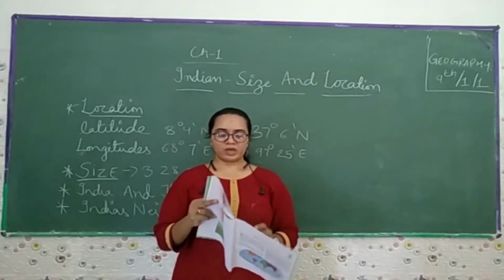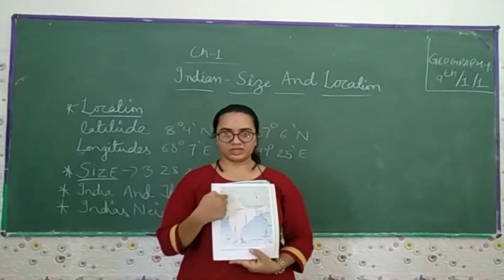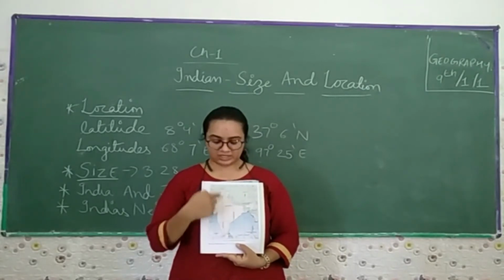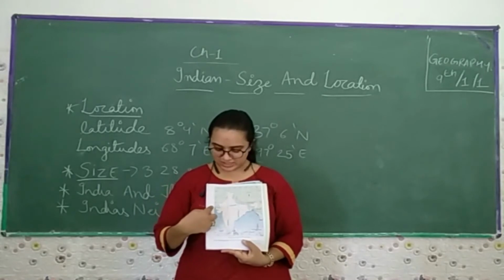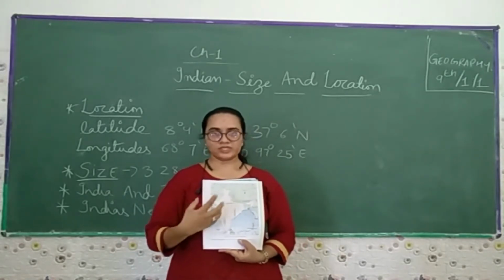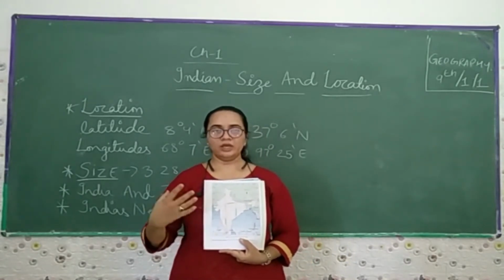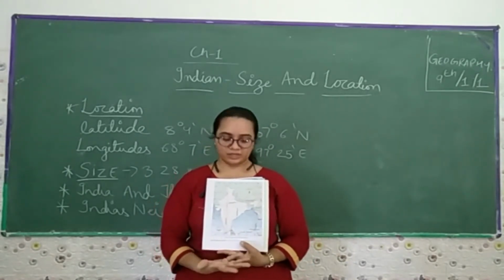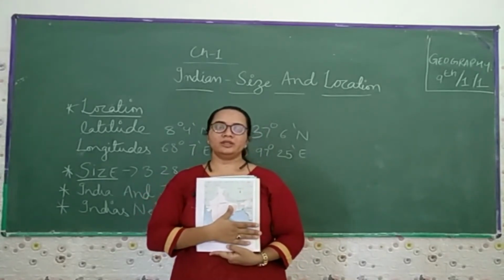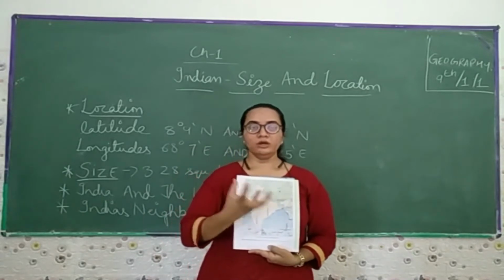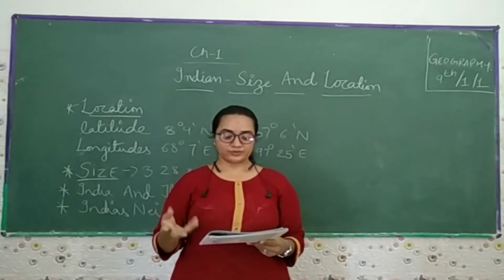Now you can look at this map, where you can find the degrees mentioned here, 37 degrees 6 minutes north. This is the north direction. If we talk about the Tropic of Cancer, it is at 23 degrees 30 minutes. And if you look at the oceans, in the southwest we find the Arabian Sea. Downside, we find the Indian Ocean. In the southeast, we find the Bay of Bengal. So these are the oceans we have discussed till now.